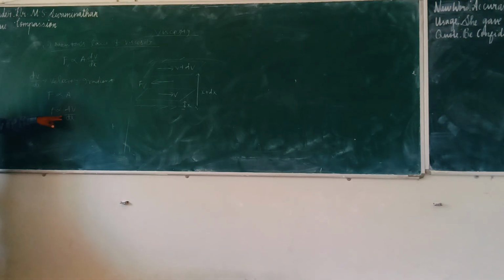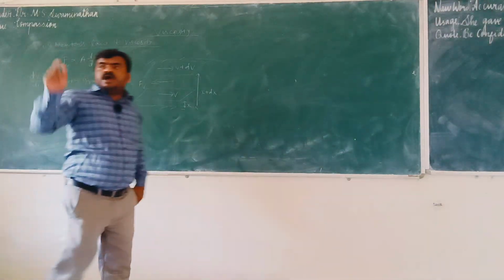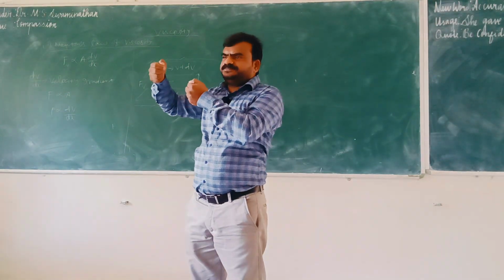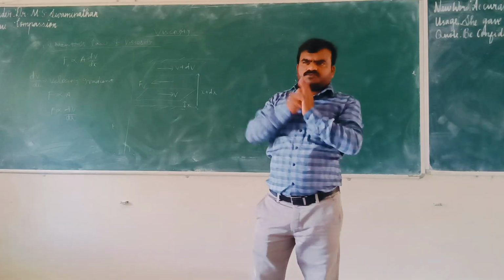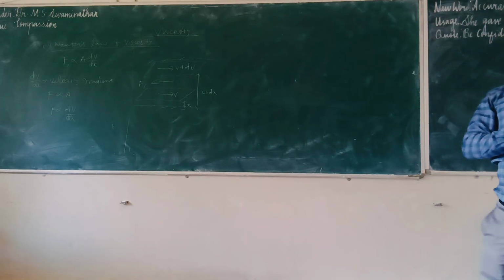Frictional force is directly proportional to dv by dx. The next thing, frictional force is directly proportional to area. How can we understand this, F directly proportional to area? For example, imagine one syringe. Inside the syringe, water is flowing. Imagine one very big tube. There also water is flowing.